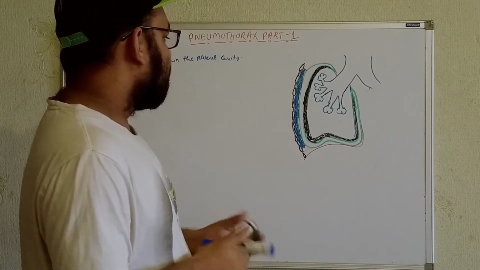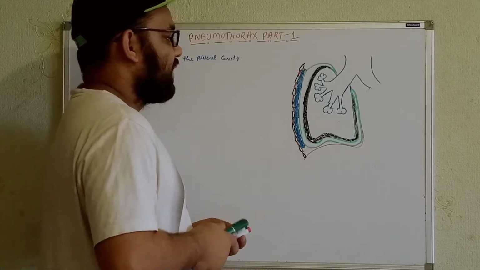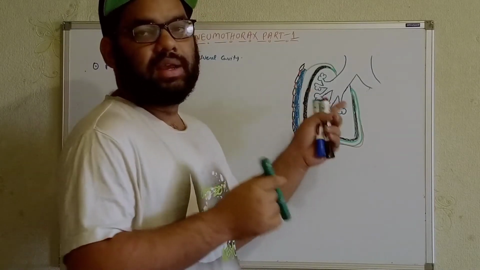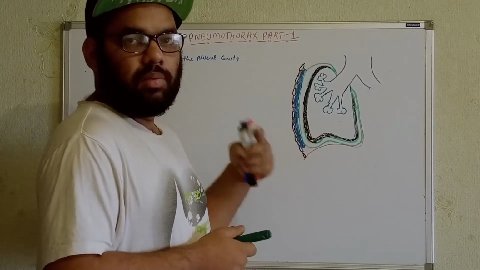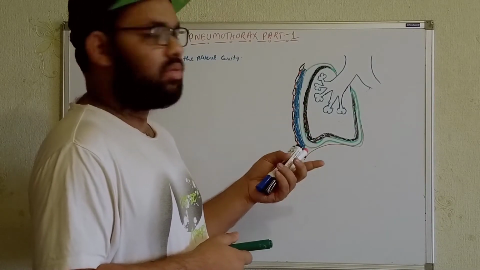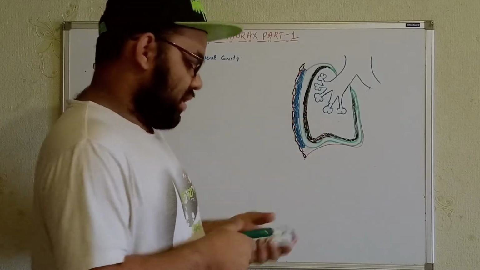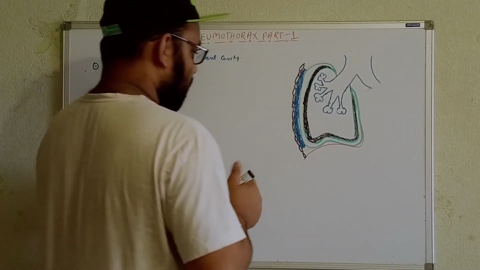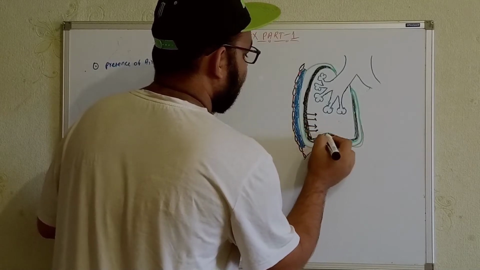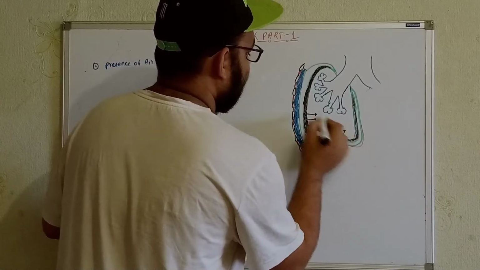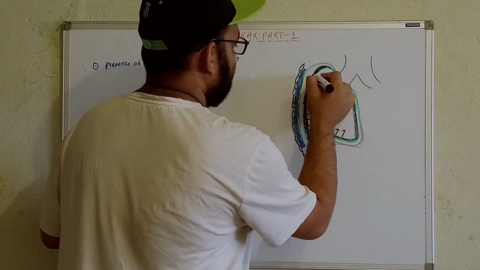Now we will always see that the lungs have the tendency to recoil inward. Why? Within the lung there is a presence of elastic tissue. Because of the elastic tissue, the lungs always want to recoil inward from all directions.